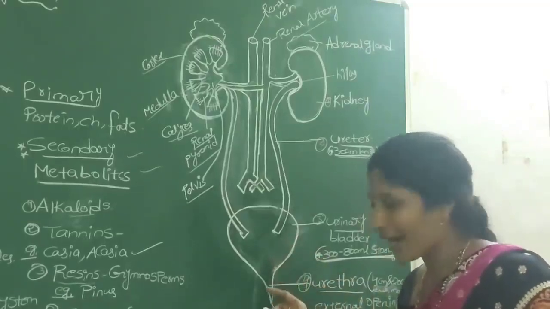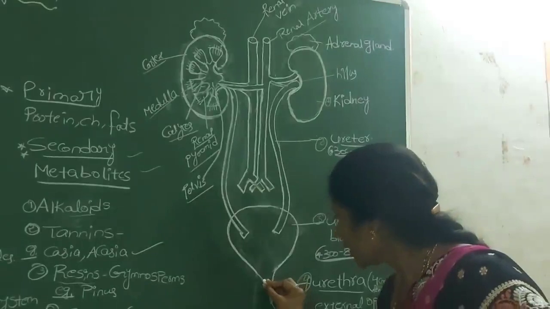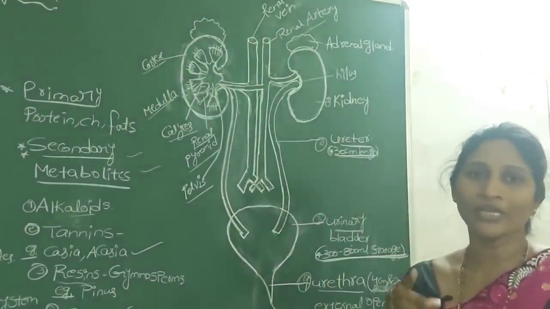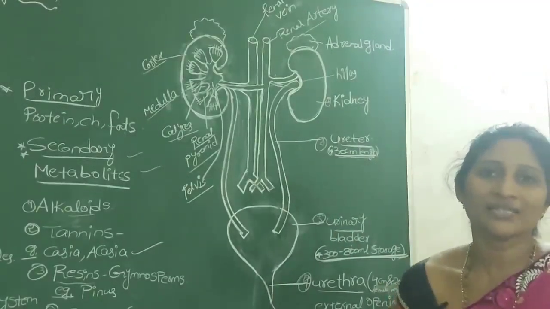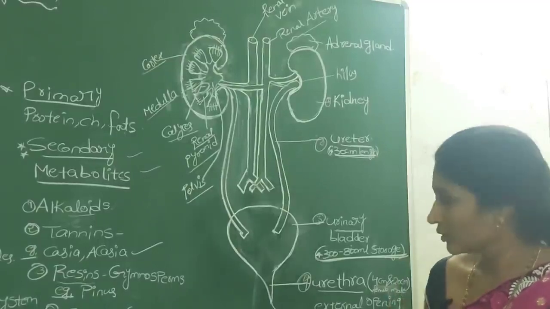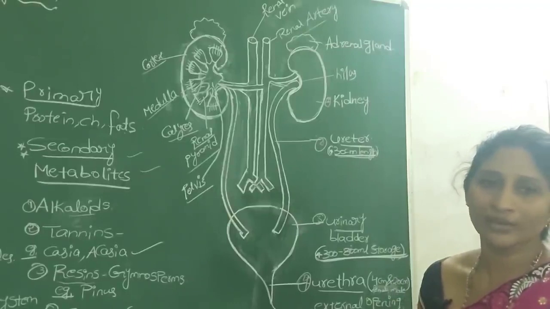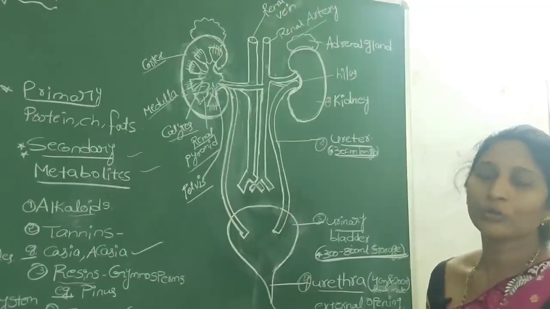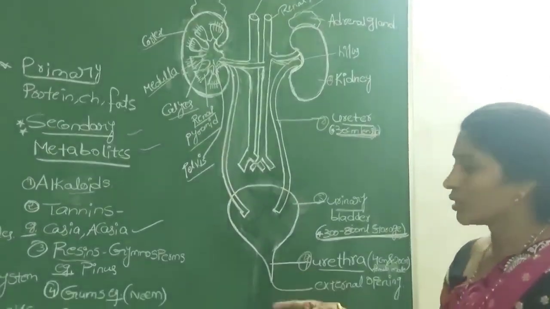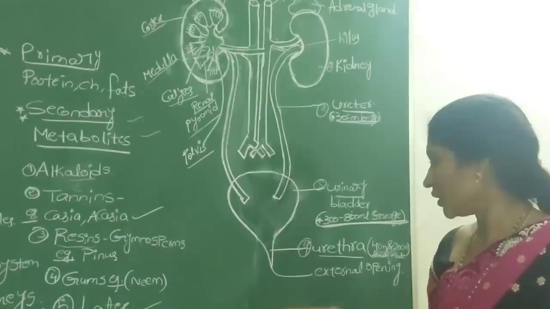Where the urinary bladder enters the urethra, it is surrounded by two sets of muscles or sphincters. These two sets of muscle rings help to control the excretion or elimination of urine to the outside.